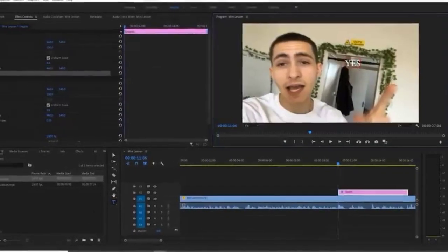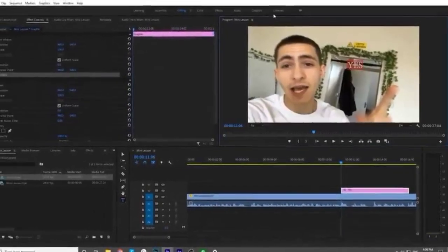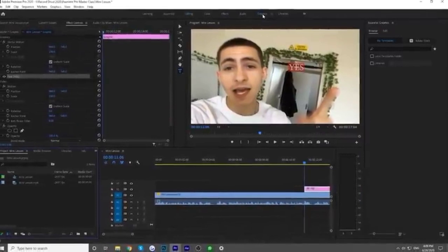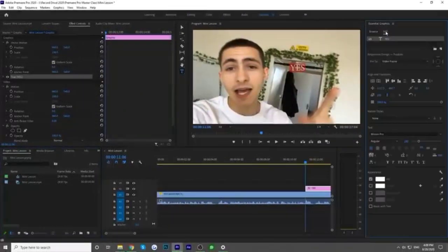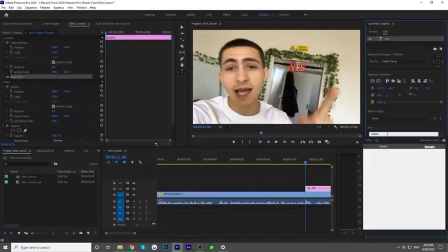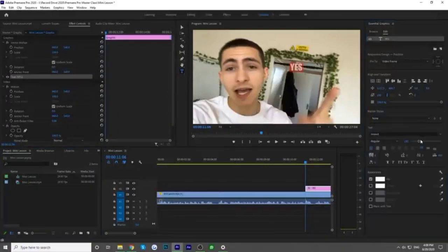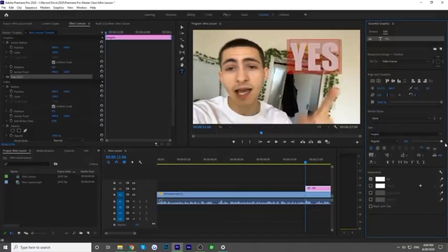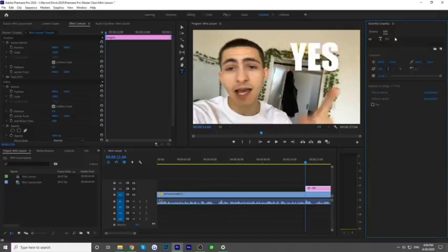However, it's not looking too pretty. It's looking kind of ugly, to be honest. So let's go up here to the graphic tab, which controls everything text. And let's go over here to edit. Then let's go here and let's actually type in Impact. Impact is a nice bold font, but if you don't have Impact for some reason, just get another bold looking font. And let's go ahead and make it the maximum scale that it can go.